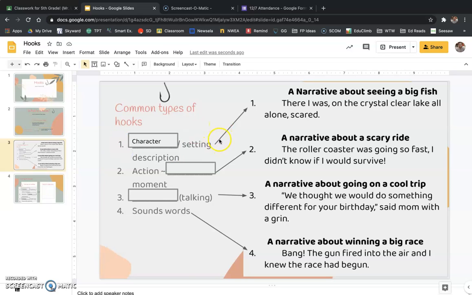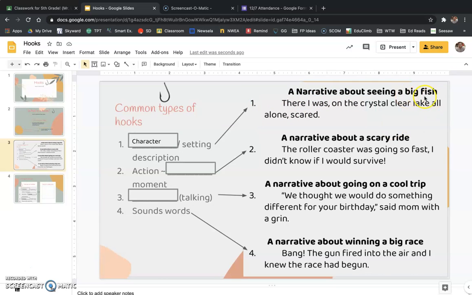And I'll read you an example here from a student's work. Here is an example of a description of a setting. Okay, so this was a story that a student wrote about seeing a big fish out on the lake. This is the first sentence of their essay. "There I was, on the crystal clear lake, all alone, scared." Okay, if you read this sentence for the first time and you don't know what it's about, right?